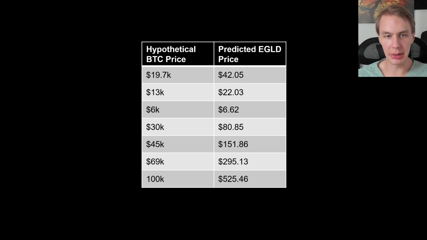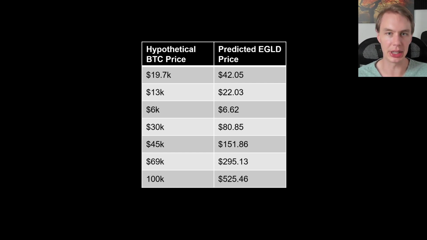And so I think the way that we can look at these price targets is as a base case, right? That if its relationship with Bitcoin stays constant, and there's not anything that interferes with that, these are the price levels we might expect if Bitcoin goes to these different levels. But as I mentioned before, there could be catalysts in either direction that could make these miss to the downside or to the upside, right?